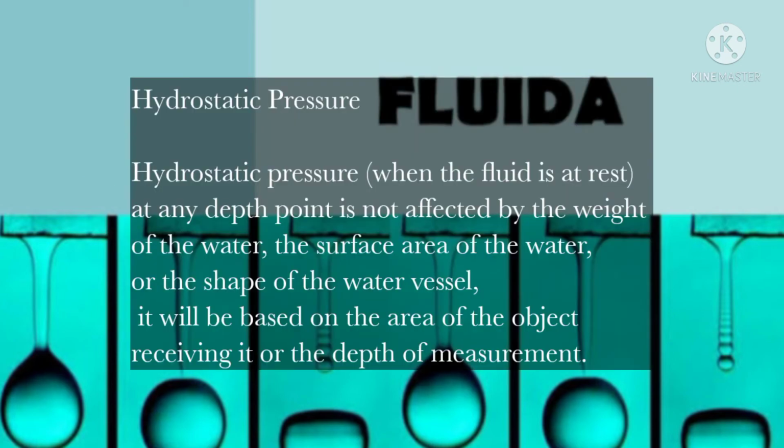Hydrostatic pressure. Hydrostatic pressure, when the fluid is at rest at any depth point, is not affected by the weight of the water, the surface area of the water, or the shape of the water vessel. It will be based on the area of the object receiving it or the depth of measurement.